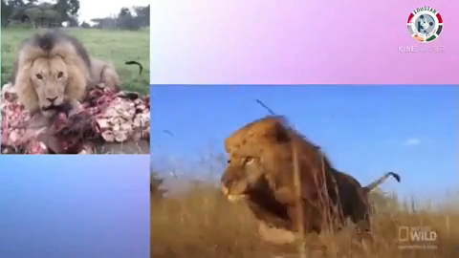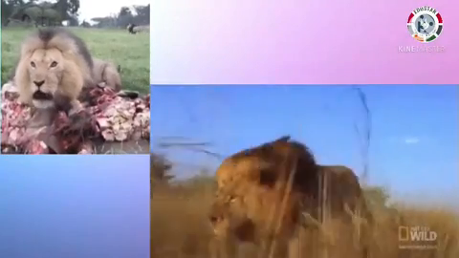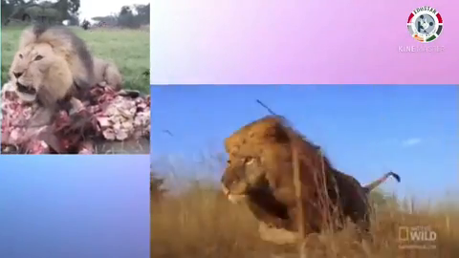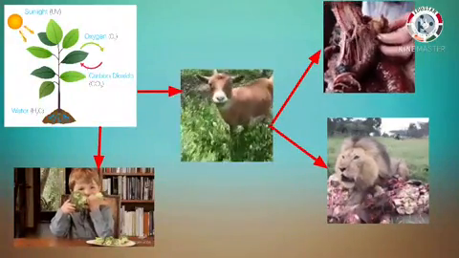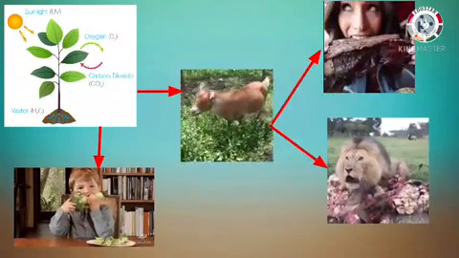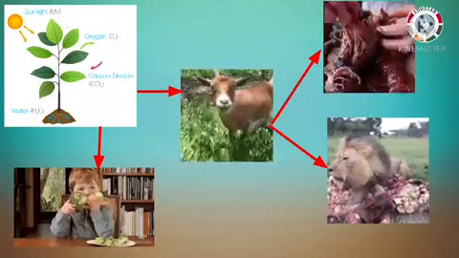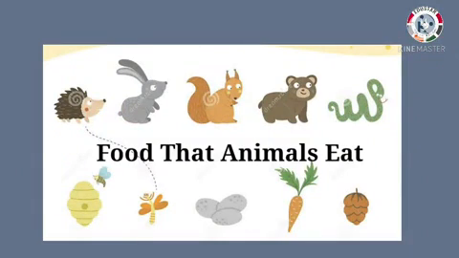Animals are living things and need food to get energy for moving and to carry out their other activities. We know that plants make their own food. The food for all animals, including human beings, comes directly or indirectly from plants. Let's see the food that animals eat.